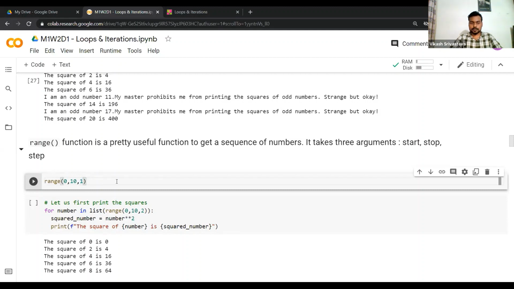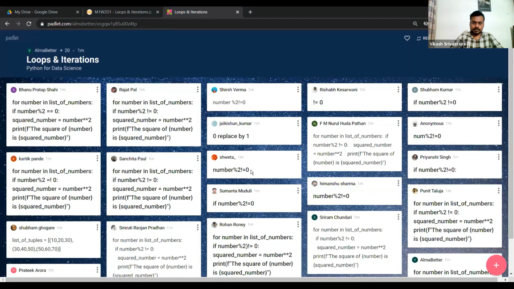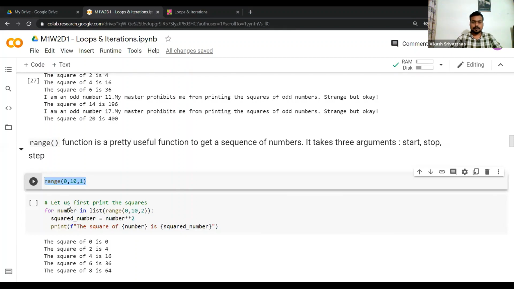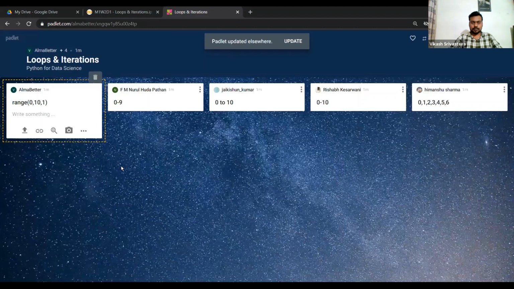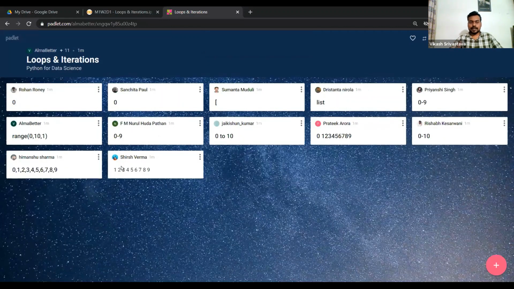So what do you think this will print? Can you guys answer what will happen if I just execute this particular statement? I'm just asking what will I get in the output?